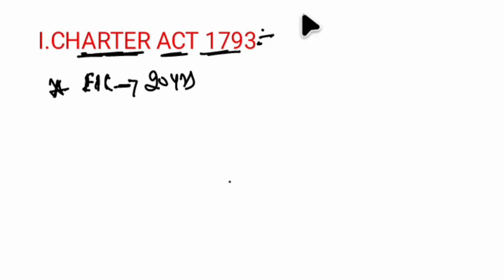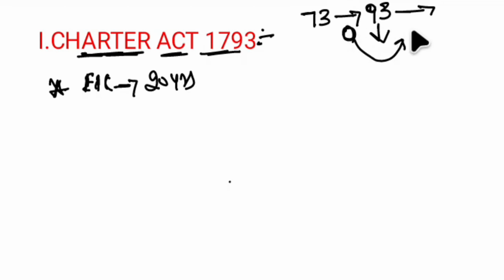It began in 1773, continued for 20 years till 1793, and this act says whatever the provisions mentioned, the same will be continued. So the monopoly of the East India Company in India will continue for another 20 years, which means till 1813 the company's monopoly will be intact. That's provision number 1.